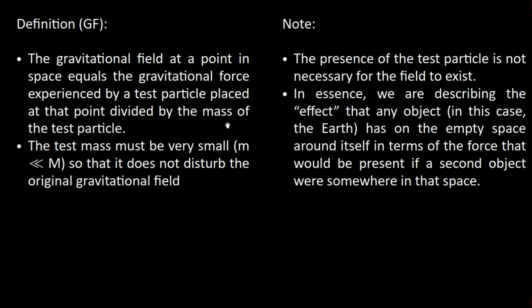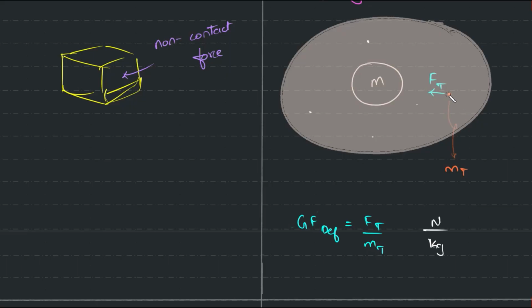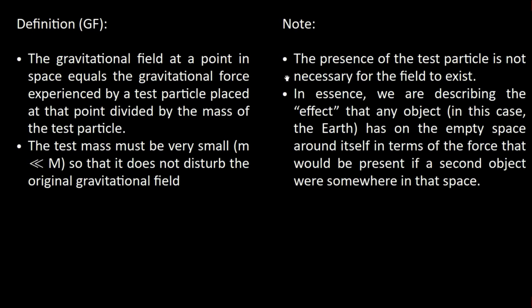So that's how we can study a field, taking a test mass, and technically the test mass has to be as small as possible. The presence of a test particle is not necessary for a field to exist. If I take this charge out, will the field still exist? Yes, it doesn't matter. The test particle is only for us to study. So the field exists even without that.